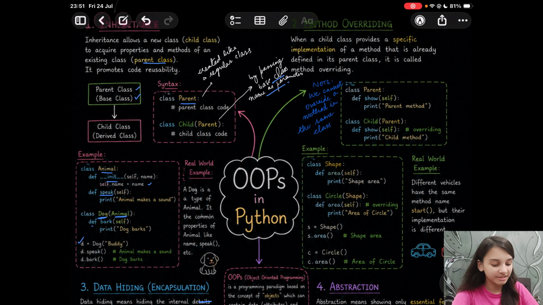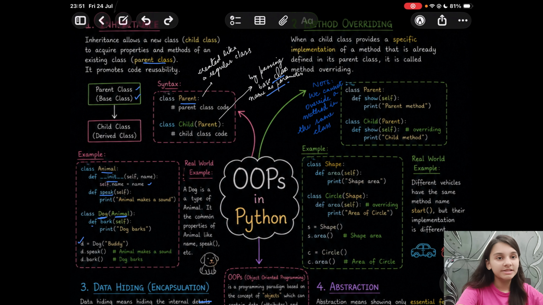Then you create object d, you mention the class name in brackets, the argument, and then on calling the method using the dot operator, d.speak will give you animal makes a sound, and d.bark will give you dog barks. I hope it is clear. So a real world example of inheritance can be a dog is a type of animal. The common properties of animals like name, speed, etc. are taken from this class.